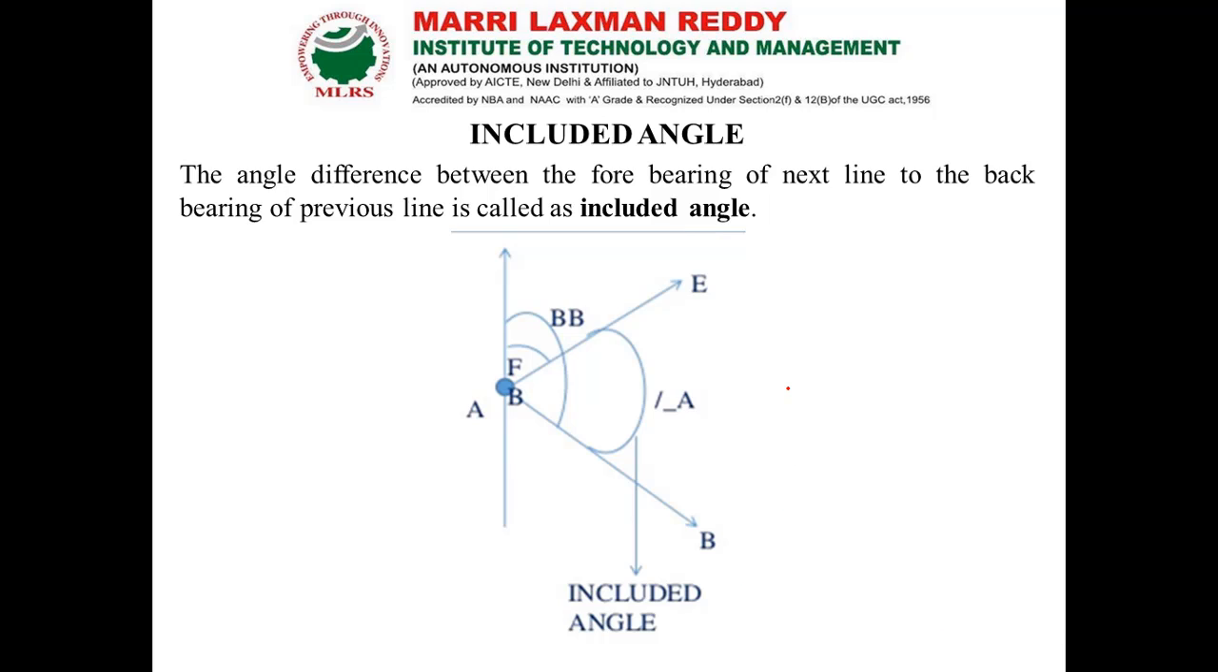Now, what is included angle? The included angle is the difference of angle between the forebearing of the next line and the back bearing of the previous line. For open traverse or closed traverse, we can have our included angle. Now how can we calculate the included angle? Here we can have our closed traverse like this.